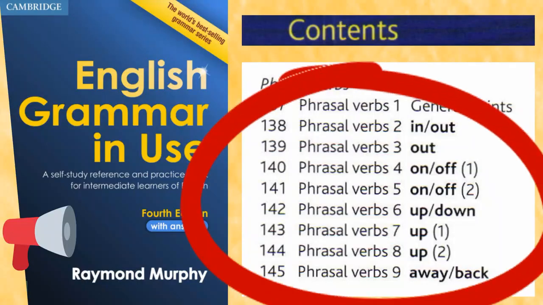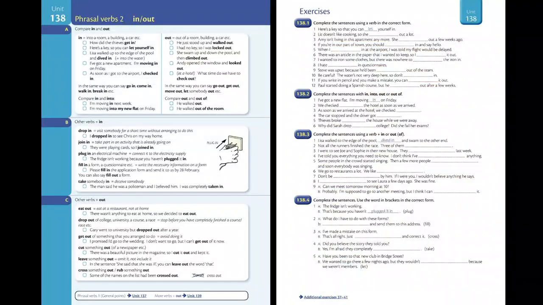English Grammar in Use by Raymond Murphy, a self-study reference and practice book for intermediate learners of English. Unit 138. Phrasal verbs 2.